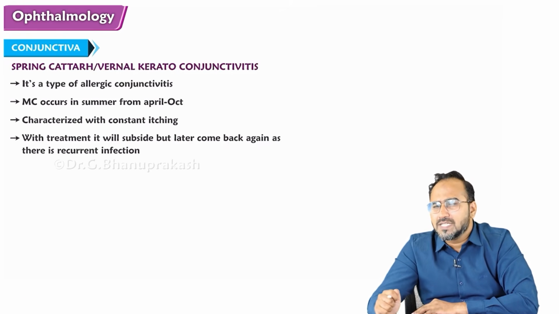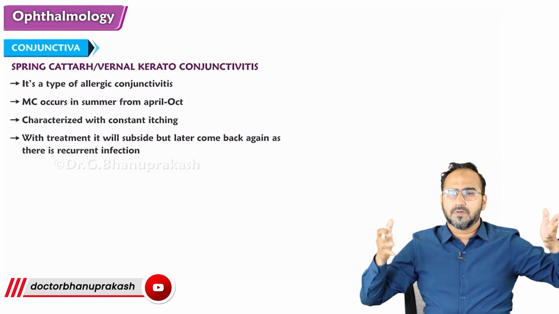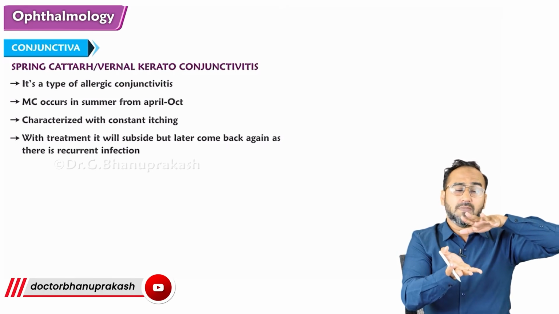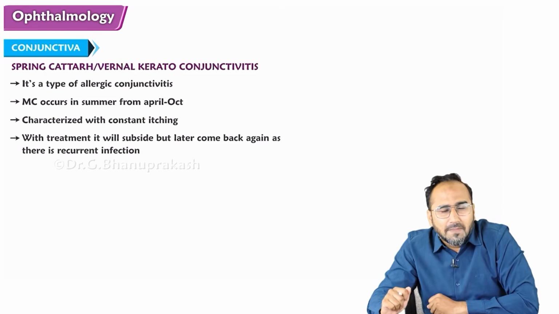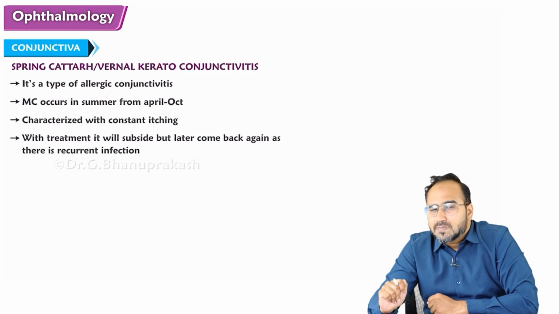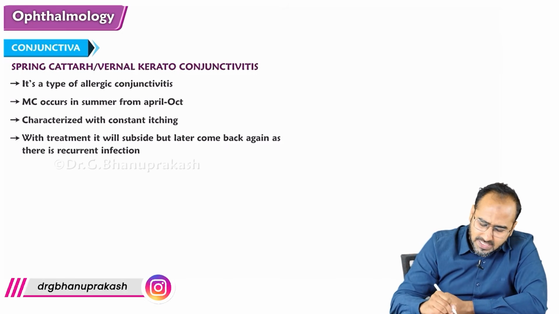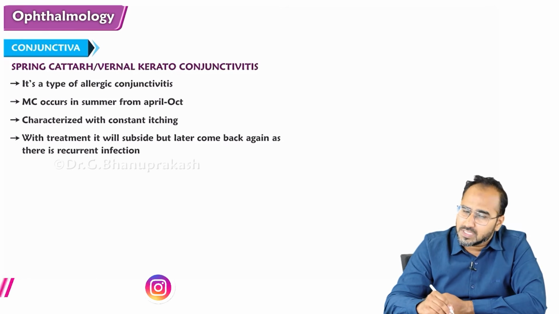Now guys, what happens as the allergen enters the eye? Our conjunctiva comes with two soldiers, follicles and papillae, but it will send only one soldier, because the allergen is entering. That soldier is papillae. Papillae will appear in spring catarrh, or vernal keratoconjunctivitis. So spring catarrh is an allergic keratoconjunctivitis which is commonly seen in the summer. Even though the name is spring, it commonly occurs in the summer season.